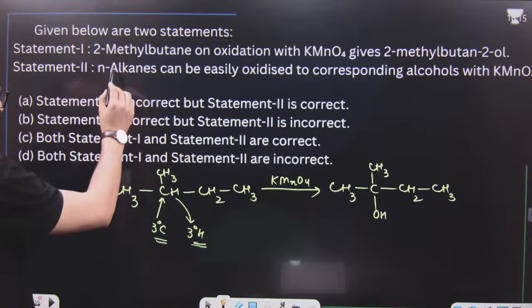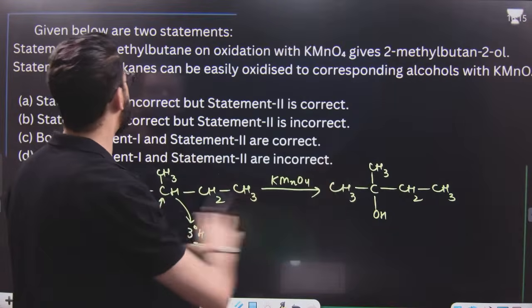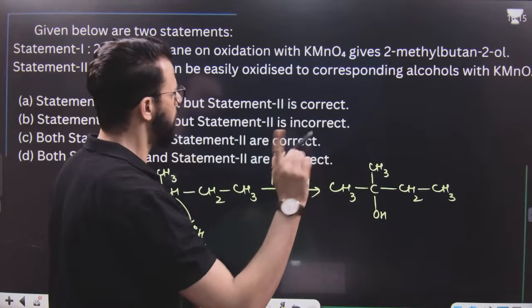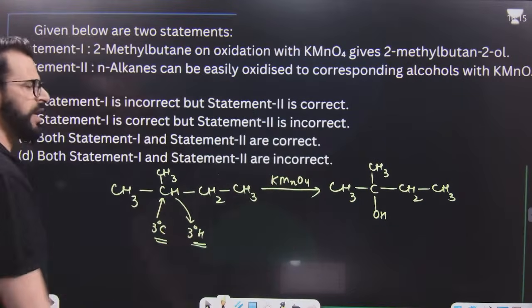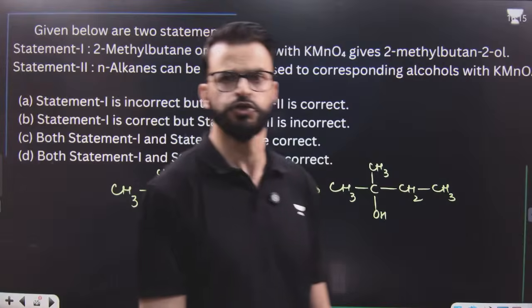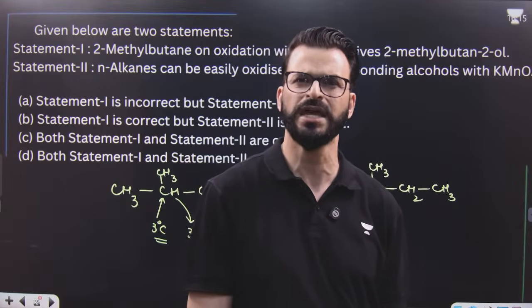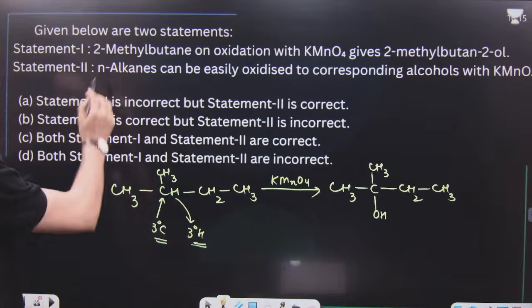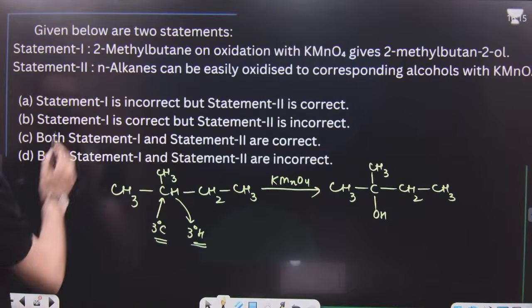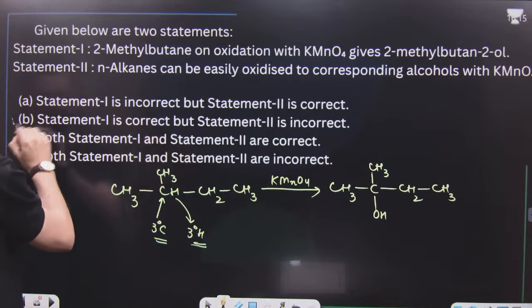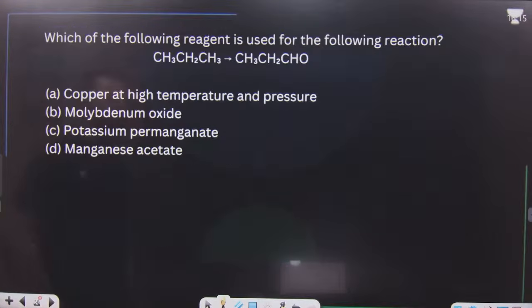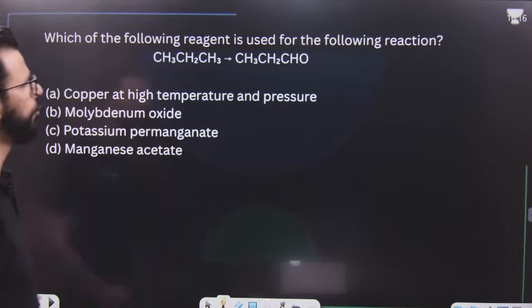Then the second statement: n-alkanes, meaning normal alkanes, can be easily oxidized to corresponding alcohols. This is wrong, because n-alkanes cannot be oxidized to alcohols by KMnO4, as n-alkanes do not have any tertiary hydrogen. So statement 1 is correct, but statement 2 is incorrect. So it is option B.